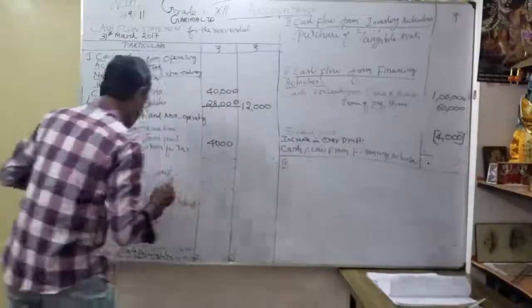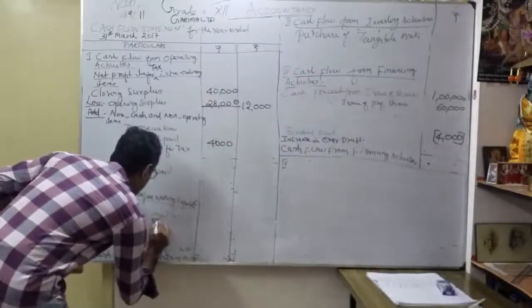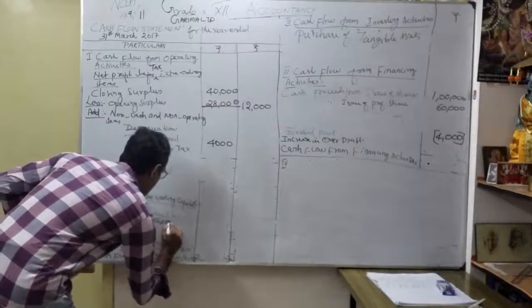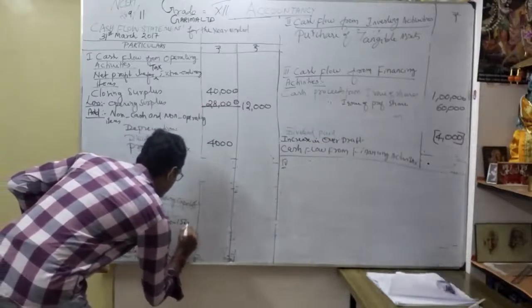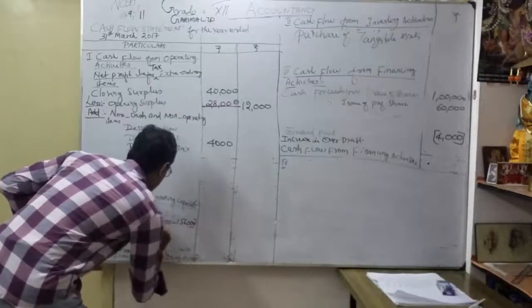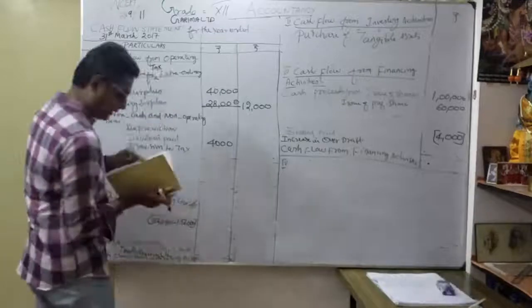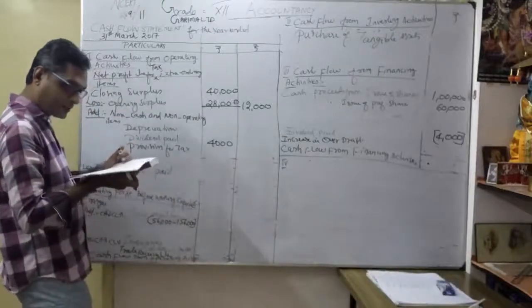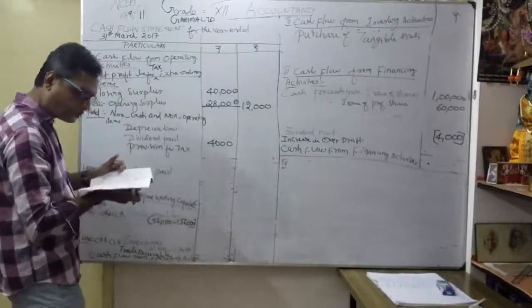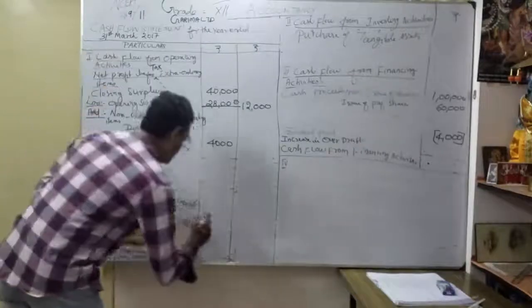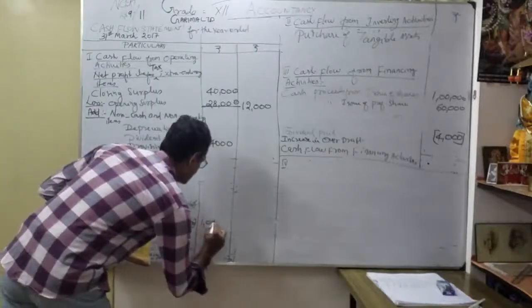Okay, so write it like this. 56,000 became 1,56,000. How much increased there? Exactly 1 lakh, correct? So I put 1 lakh here.